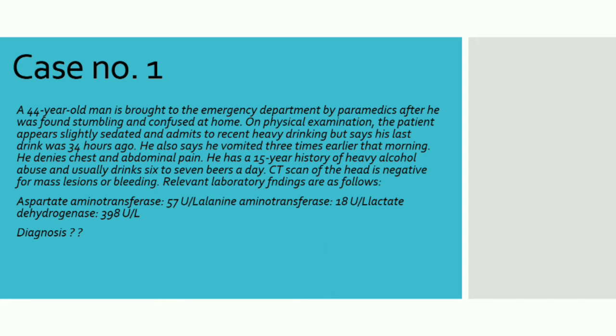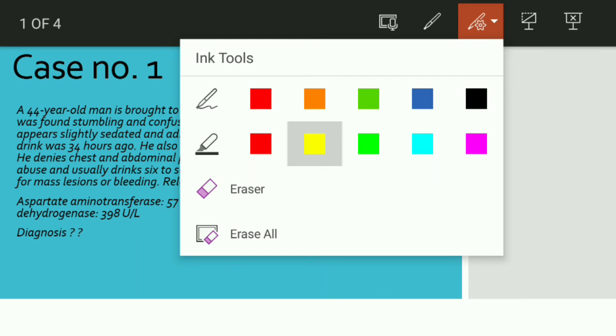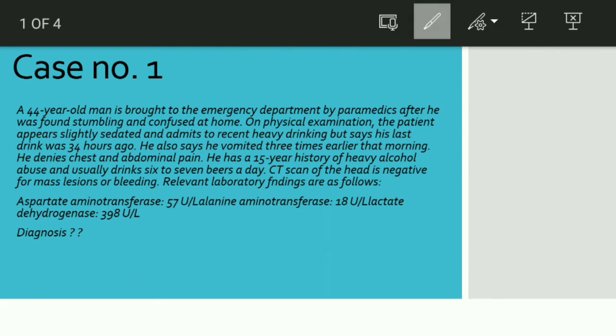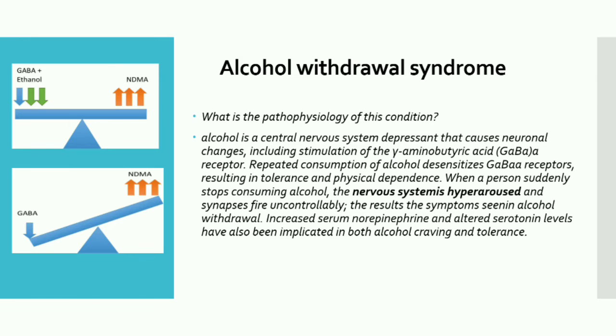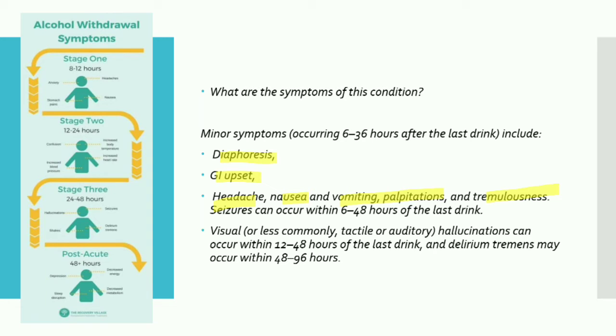He had his last drink 34 hours ago, and then he had symptoms of confusion, he vomited, and was negative for any mass and lesion. So already we have made a diagnosis of alcohol withdrawal. So these are the symptoms.